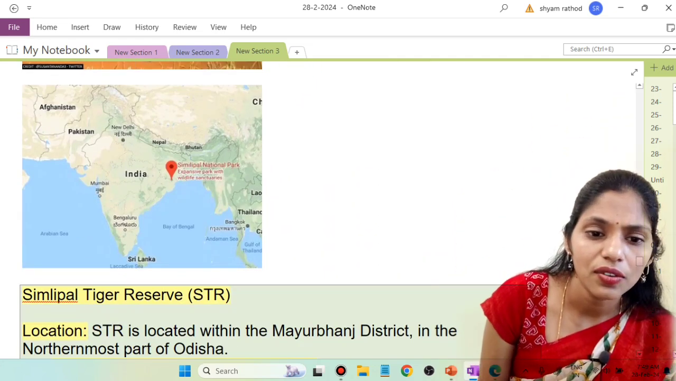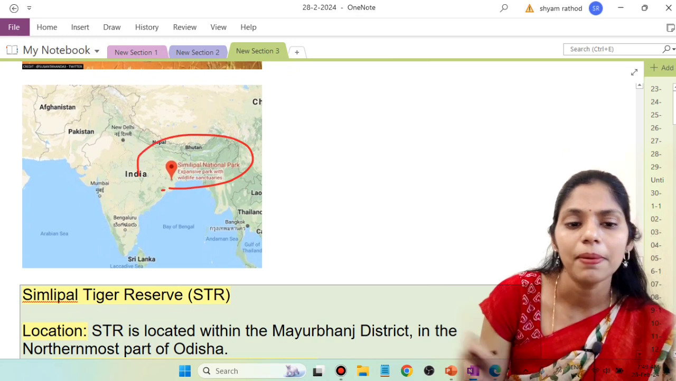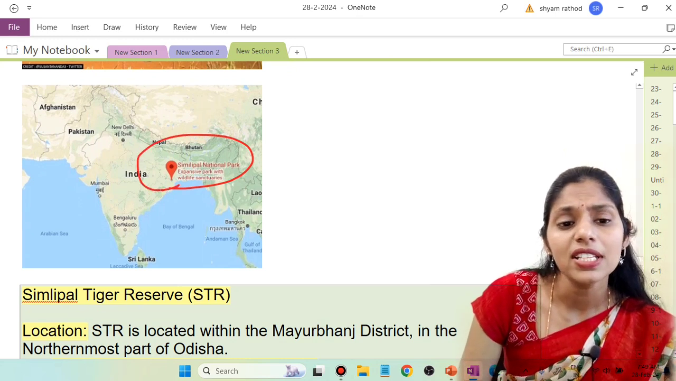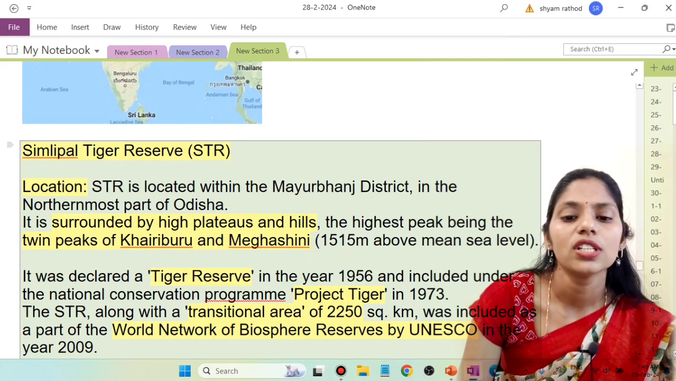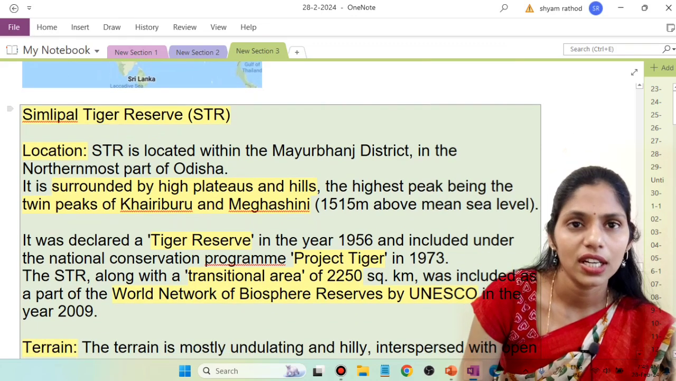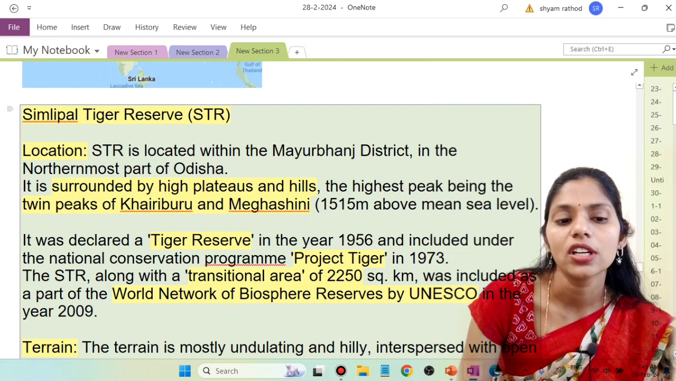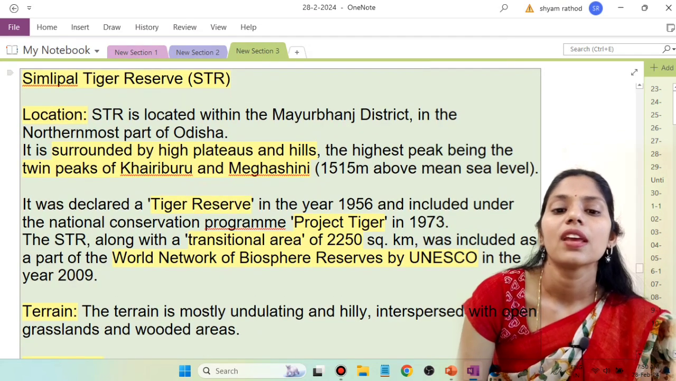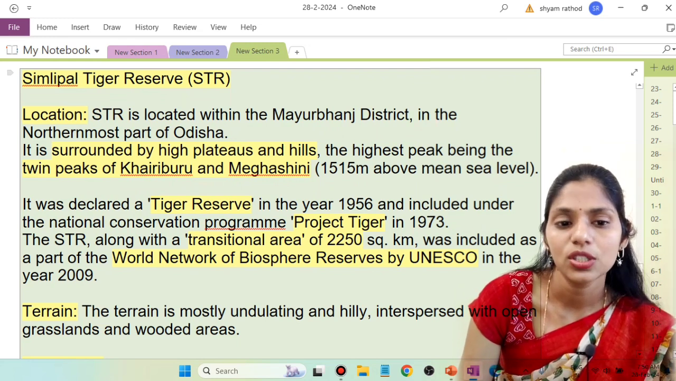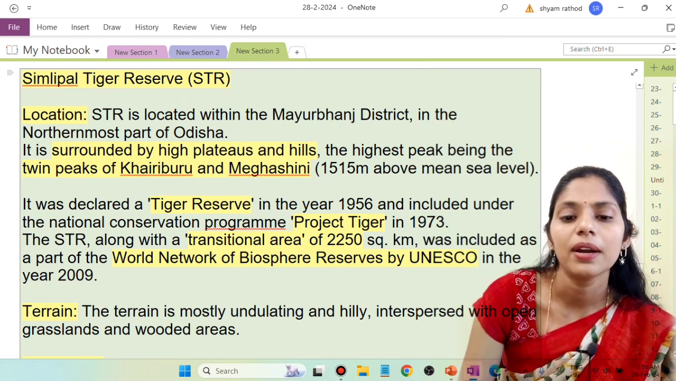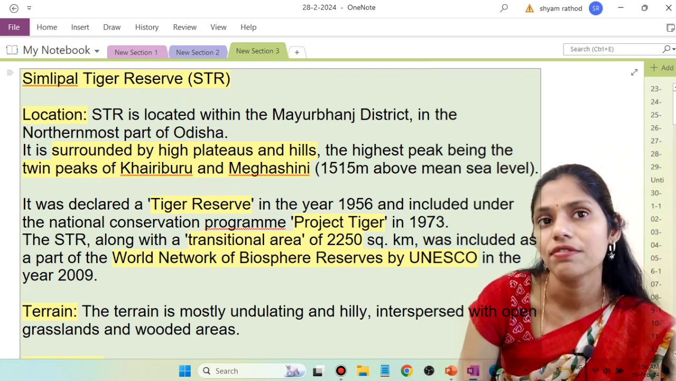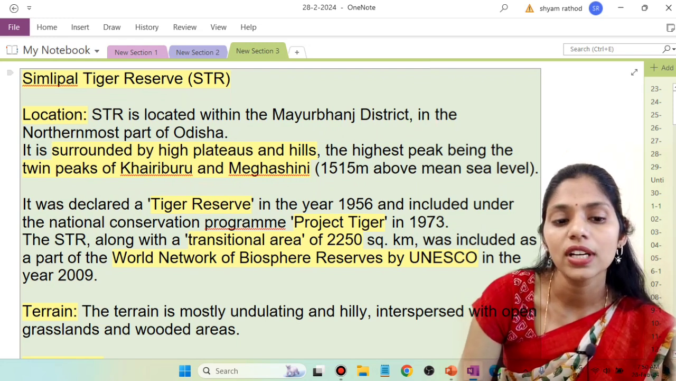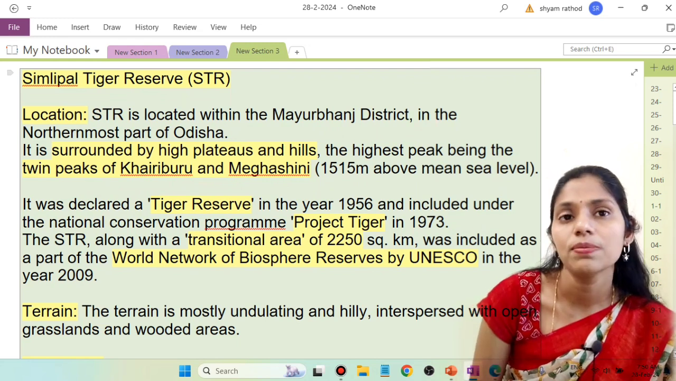Yes, I have to show this map. So here in this area, we have the Similipal National Park. Now let us see where the Similipal National Tiger Reserve is located. It is located in this Mayurbhanj district in the northern part of the Odisha region, and is surrounded by high plateaus in the hills. The highest peaks among the twin peaks here are Khairiburu and Meghasani. It was declared a Tiger Reserve in 1956 and also included under the National Conservation